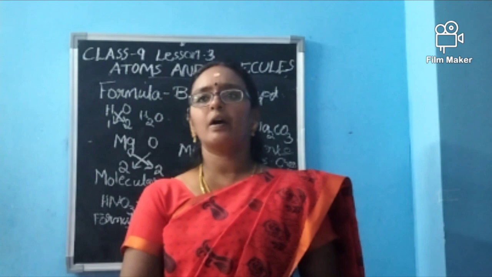Nitrogen has the atomic number 7 and atomic mass 14. So 14. Oxygen, we know it is 16. 16 into 3. Why? Because 3 oxygen atoms are there. So 1 plus 14 plus 16 into 3. What is 16 into 3? 48, isn't it? Yes. 1 plus 14 plus this 48 will give you 63. I think my calculation is correct.